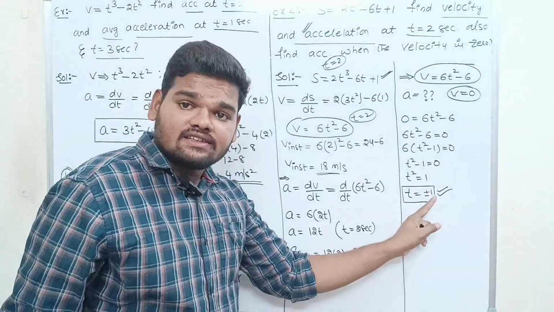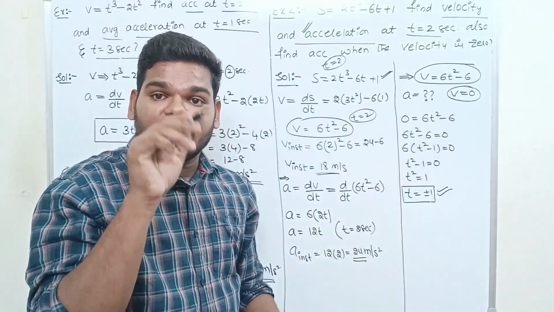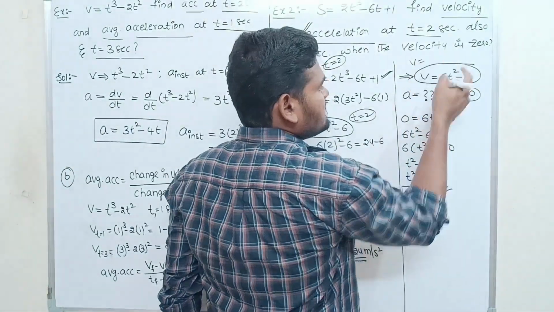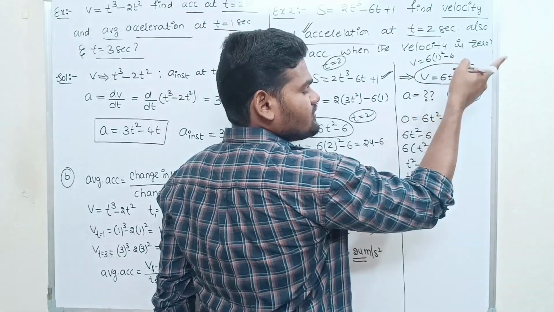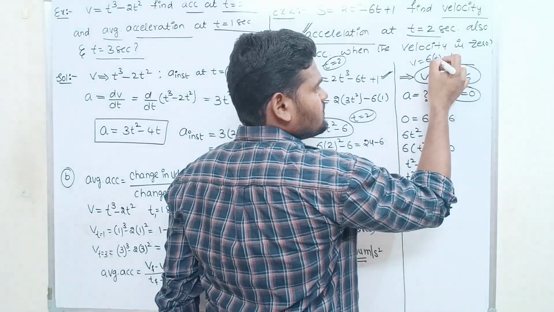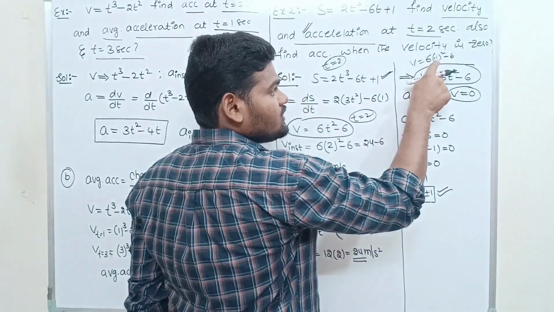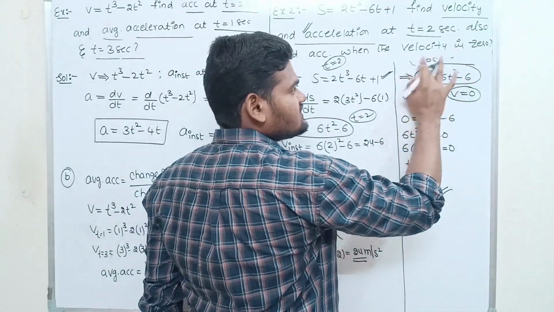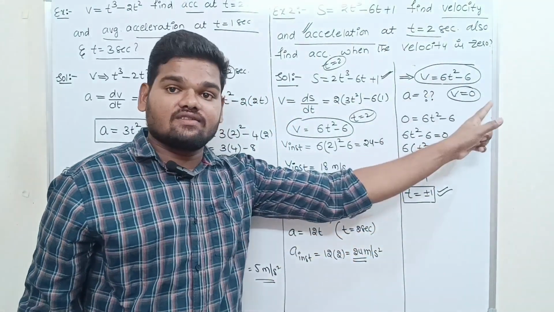If you want to check, just substitute plus 1 and minus 1 in place of t. Have a look: v = 6 × 1² − 6. 6 times 1 is 6, 6 minus 6 is 0. If you substitute minus 1, the whole square is nothing but 1, so 1 times 6 is 6, 6 minus 6 is 0. So under these two conditions we got velocity equal to 0.